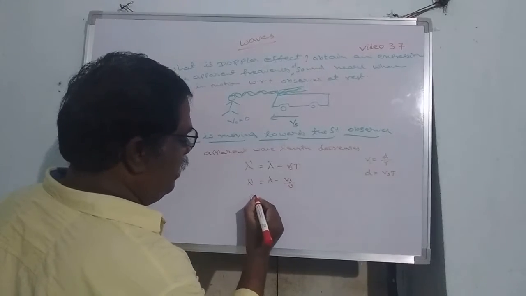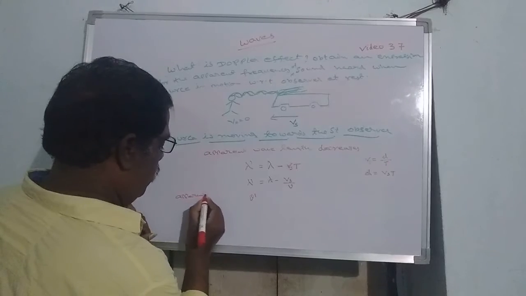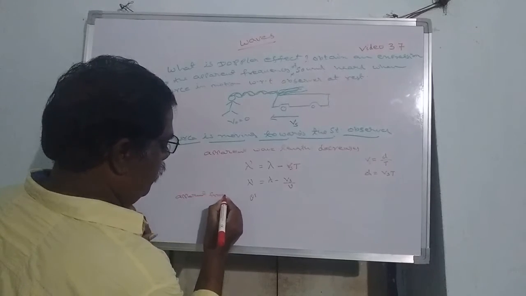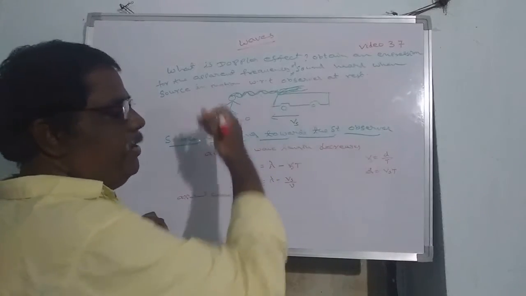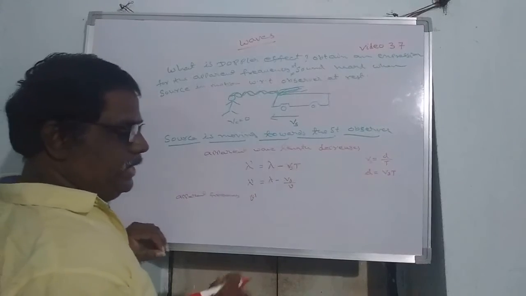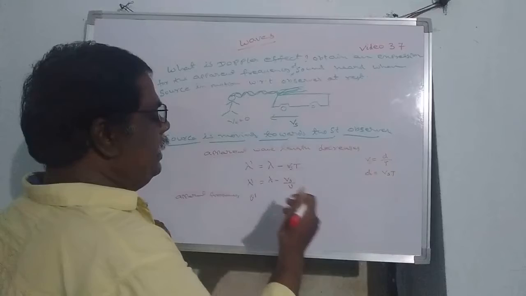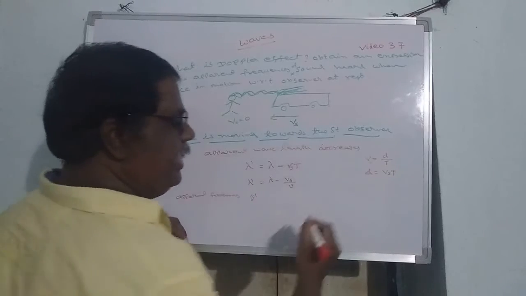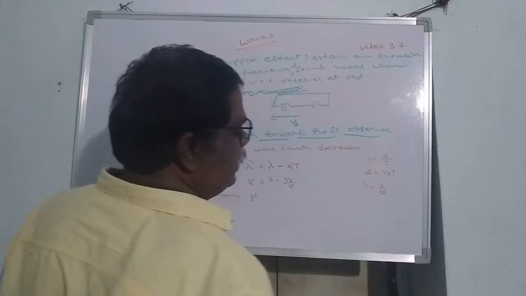Now the general formula for apparent frequency. What is apparent frequency? It is the change in frequency compared with the actual frequency, whether increasing or decreasing. When wavelength decreases, frequency increases, because lambda and mu are always inversely proportional.